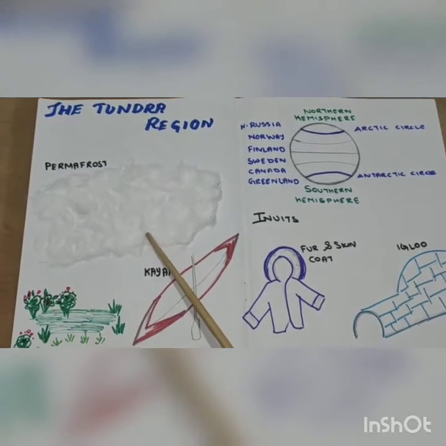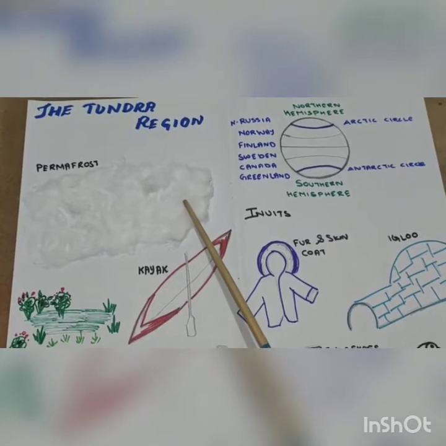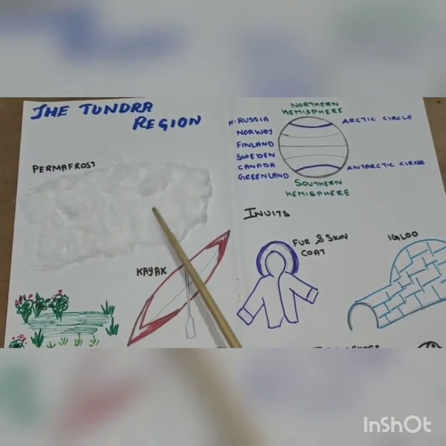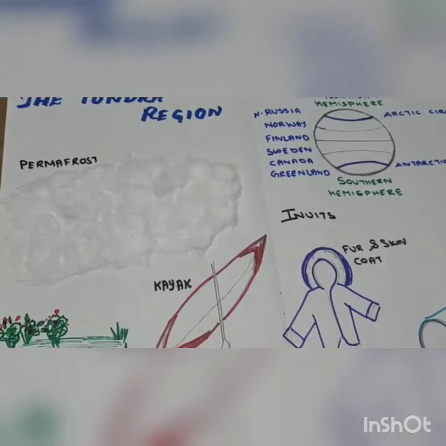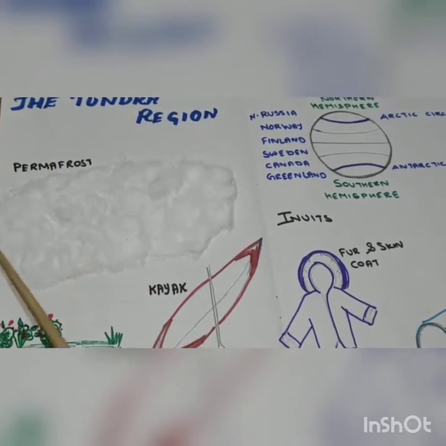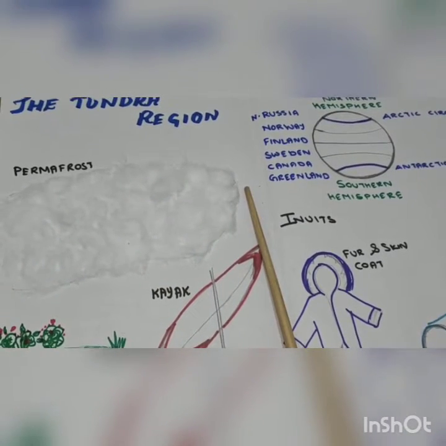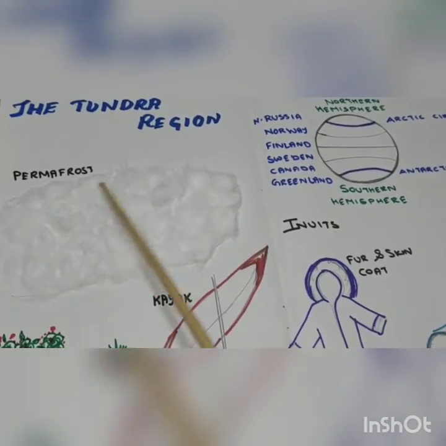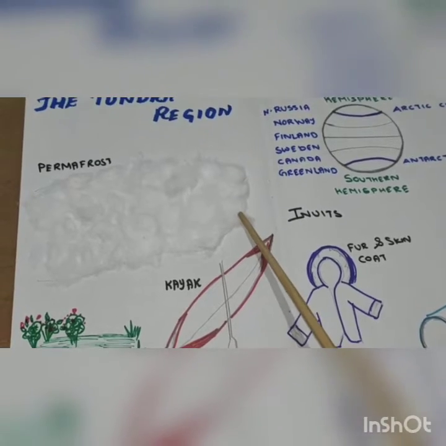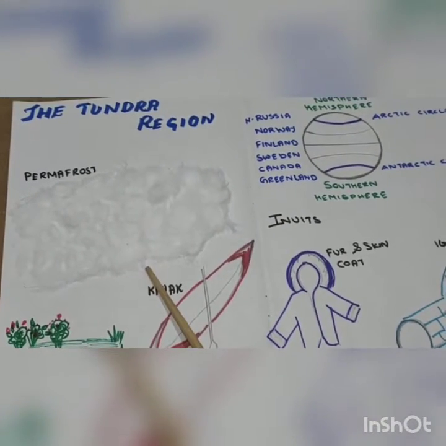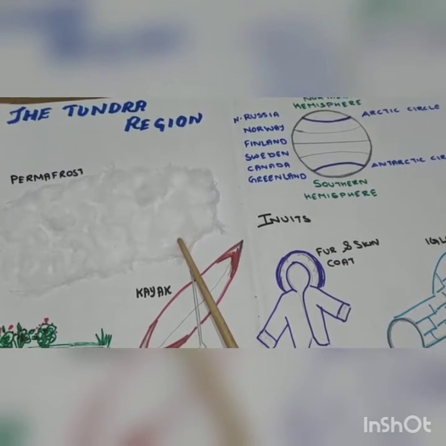This land you can see over here is covered with snow. The Tundra region is mostly covered with snow and frozen ice. This region is permanently frozen. The upper subsoil does not melt, so this is called permafrost. It is called permafrost because the upper topsoil does not melt and is permanently frozen throughout the year.